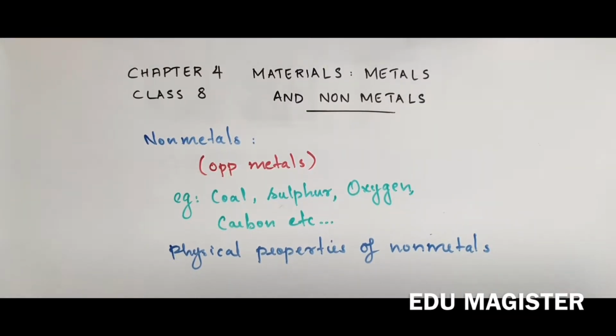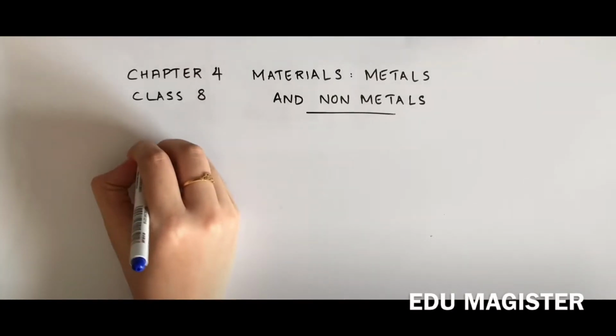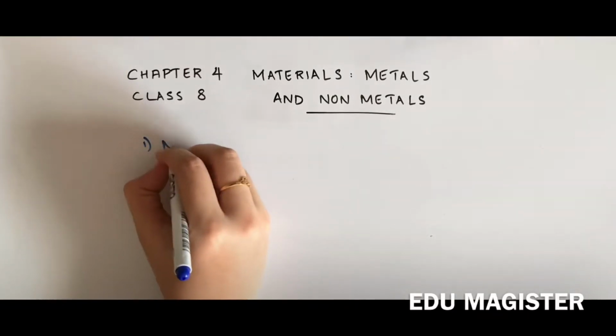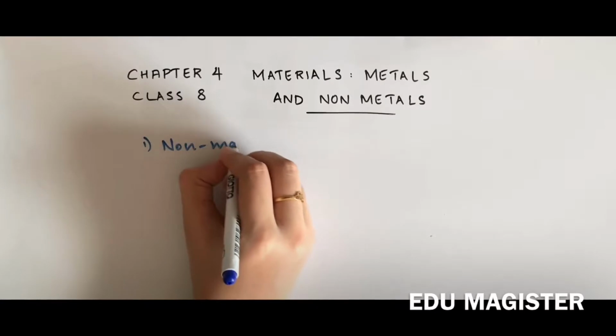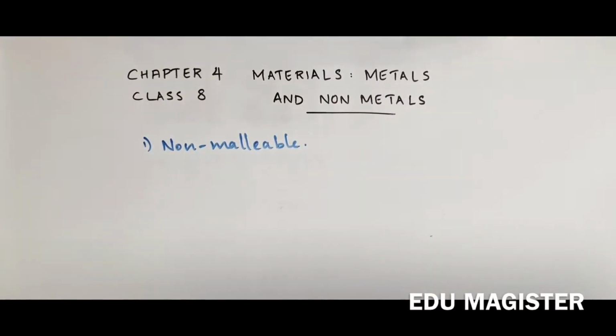As I said earlier, it is exactly opposite of that of metals. So when you compare it and learn, it will be very easy for you to understand and also apply them in your exams. So just compare it and learn every time the difference between the physical properties. Let us see. The very first property is non-malleable. So that is the very first property.